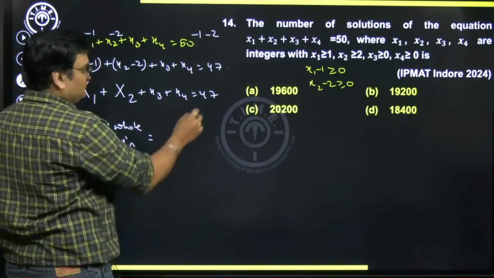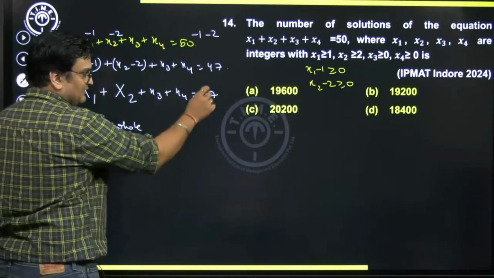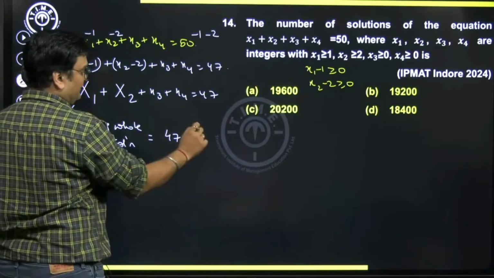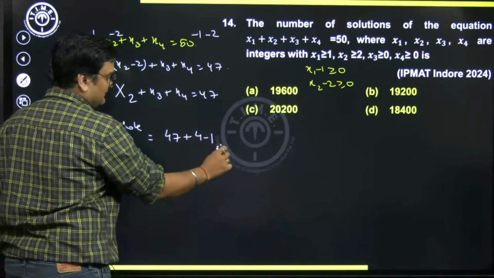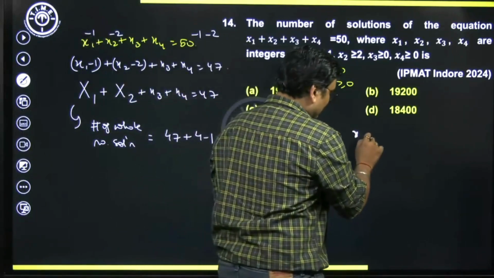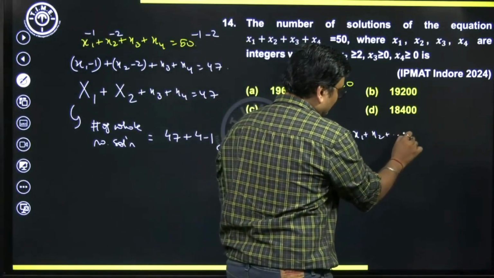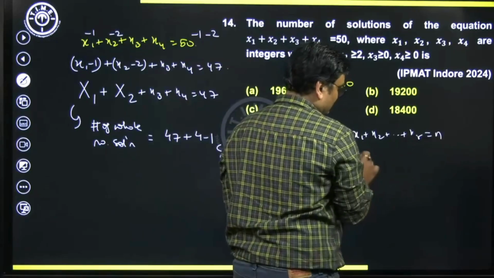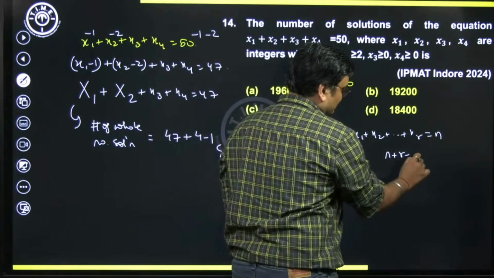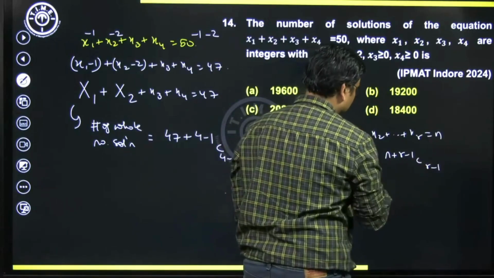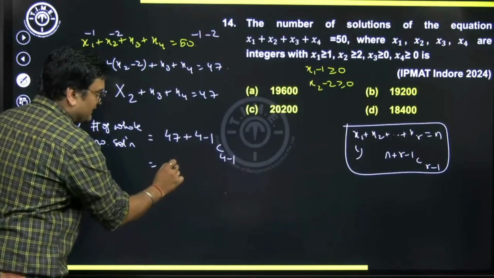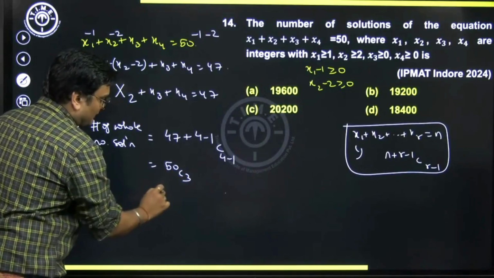The formula: if you have r variables summing to n, the number of whole number solutions is n plus r minus 1, C r minus 1. I hope you remember the formula. Here that is 47 plus 4 minus 1, C 3, so this is 50 C3. So how much is 50 C3?